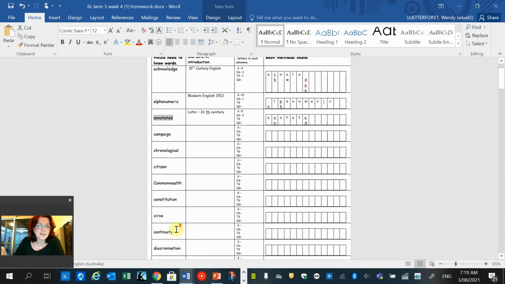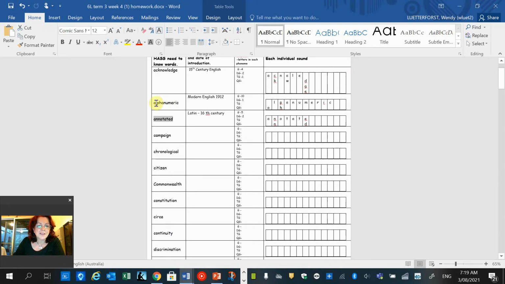And the other words are, I jumped ahead a bit, alphanumeric. And when we sound that out, it's A, L, F, A, N, Y, OO, M, E, R, I, K. So that means each box is one sound. 1, 2, 3, 4, 5, 6, 7, 8, 9, 10, 11.